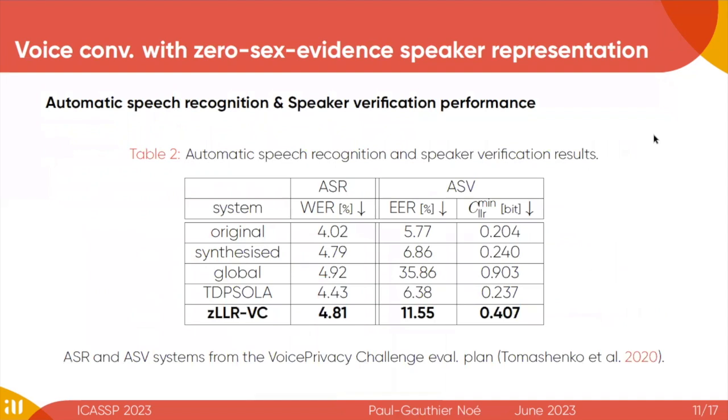In terms of automatic speech recognition, we can see that the word error rate does not increase too much. However, for the automatic speaker verification performance, we have here a significant drop of performance. So this might be due to the fact that the sex information definitely helps in separating the speakers, or this might also be due to some kind of domain shift introduced by the voice conversion system.